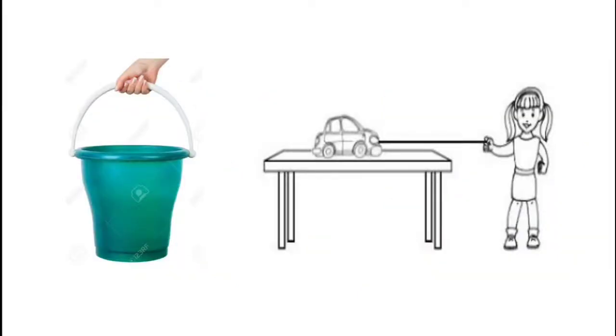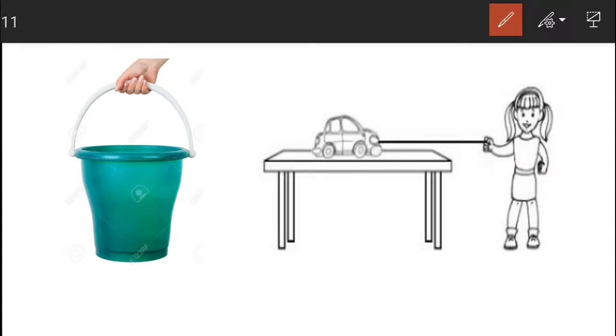So here work is done, but in the previous situation no work is done. Now students, let us see some more examples to clear your doubt. Here in this example you can see that a man is holding a bucket full of water. So it is obvious that the weight of the bucket is acting in downward direction. As the weight is acting in downward direction but the bucket is not moving in downward direction, it means there must be a force which is acting in upward direction. And this force is provided by the man which is applied on the bucket. So it means the man is applying a force equal to its weight in upward direction for a long time.